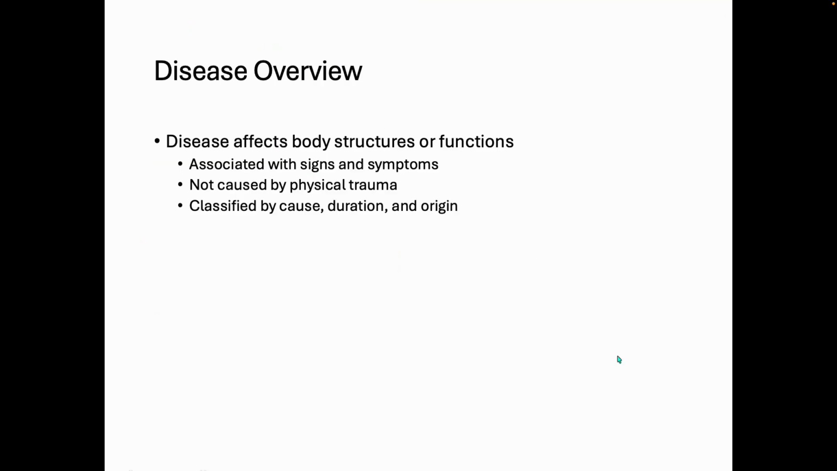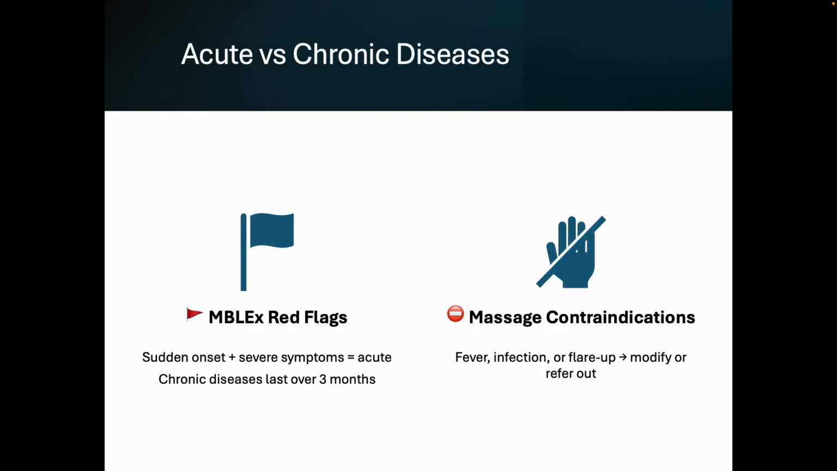The overview. Diseases affect body structures or functions. They are associated with signs and symptoms. They are not typically caused by physical trauma, and they're classified by cause, duration, and the origin. So, acute versus chronic diseases, some of the red flags. Acute would be the sudden onset plus the severe symptom.